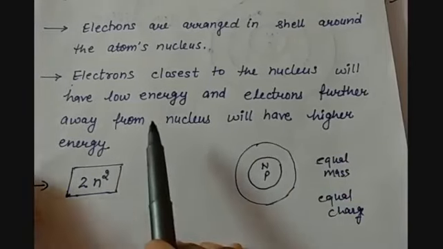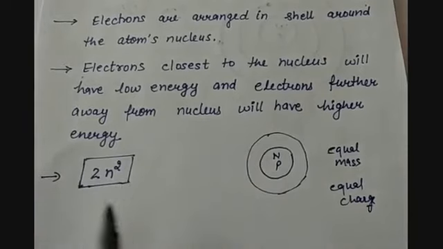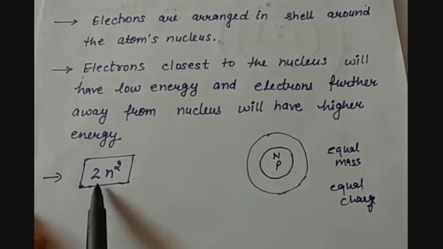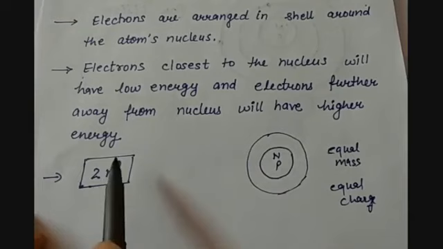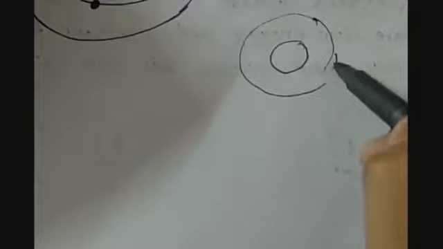And how many electrons one shell can accommodate is given by the general formula 2n². We'll be using it to find the number of electrons present in one shell. Till now, we know that there is a nucleus, and along with it we have orbits or shells.